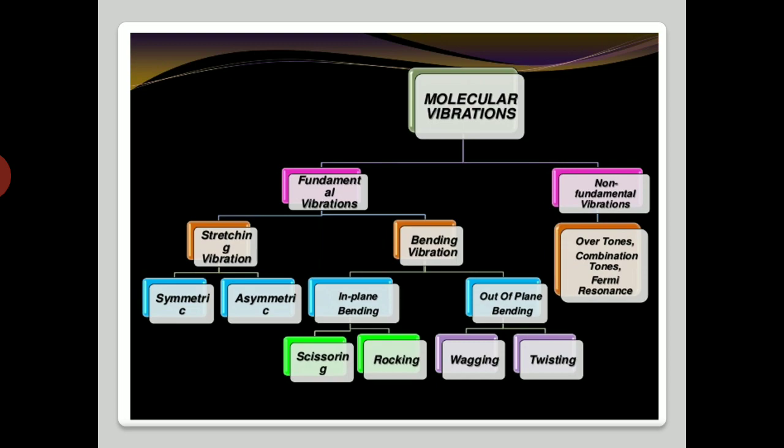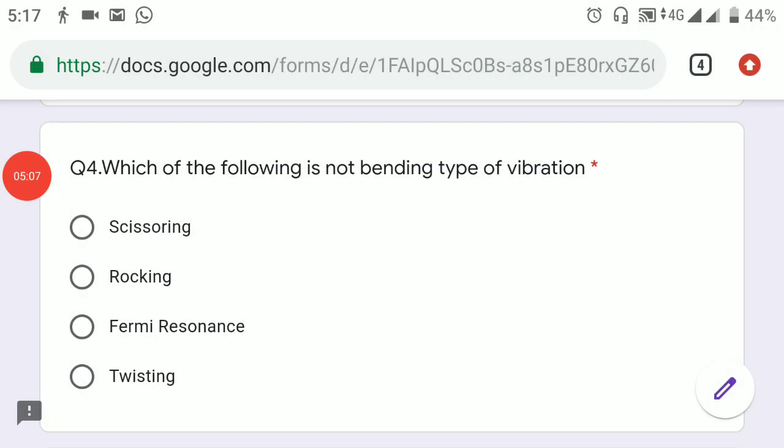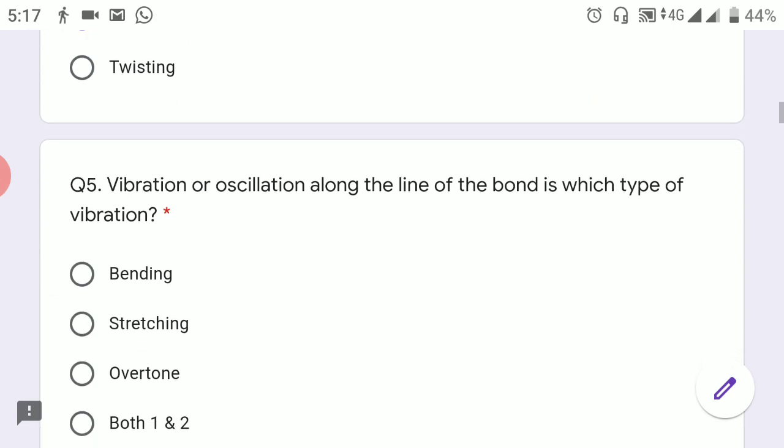In bending, we know the types: scissoring, rocking, wagging, and twisting. If you see the options, we have scissoring, rocking, and twisting here. Fermi resonance is non-fundamental, so it is not a bending type of vibration. So the answer is Fermi resonance.